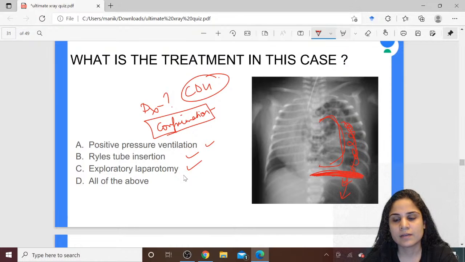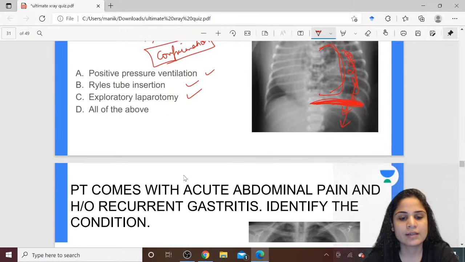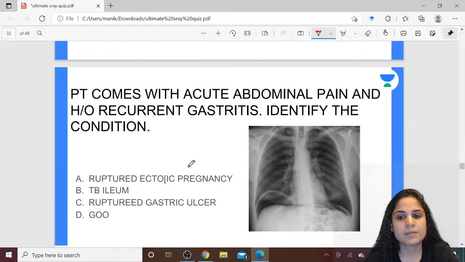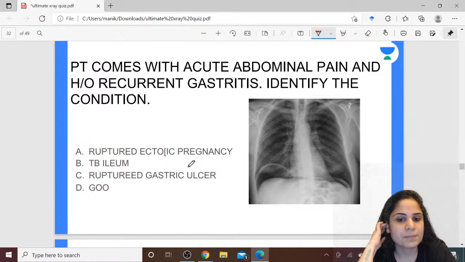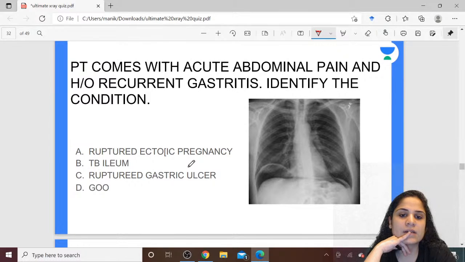Okay, alright, moving on to our next question. Patient comes with acute abdominal pain and history of recurrent gastritis. Identify the condition in this case. Ruptured ectopic pregnancy, TB ileum, ruptured gastric ulcer, gastric outlet obstruction.